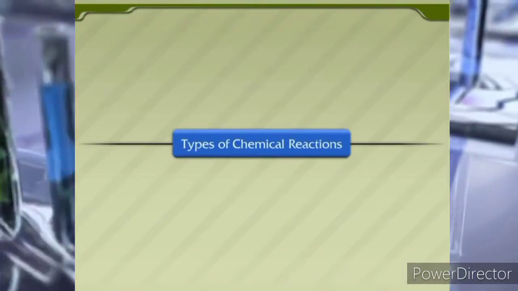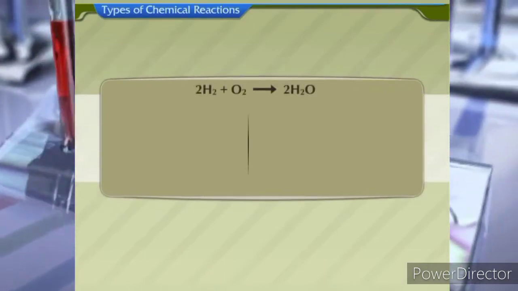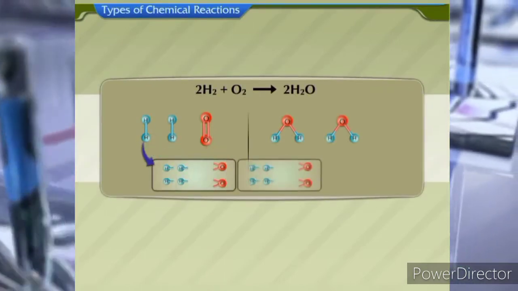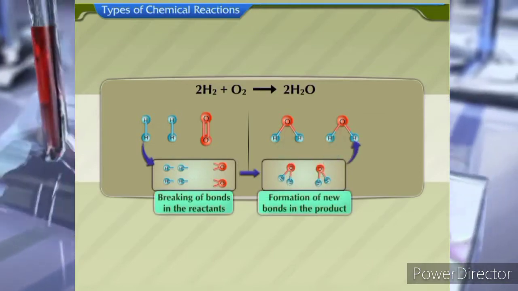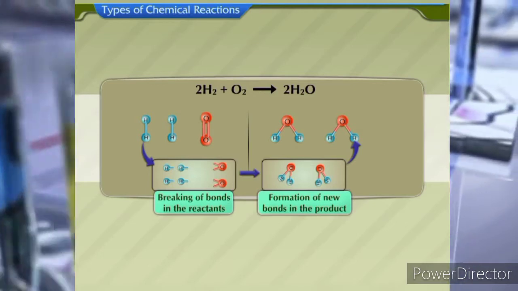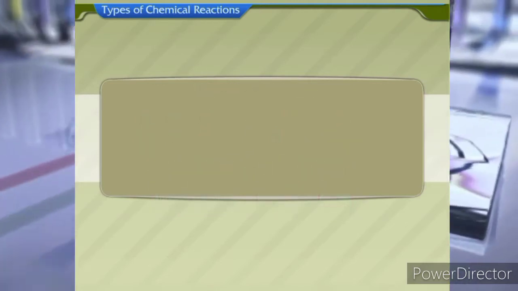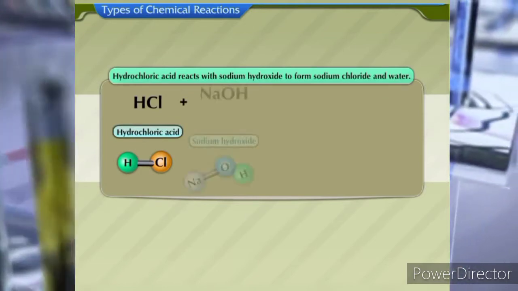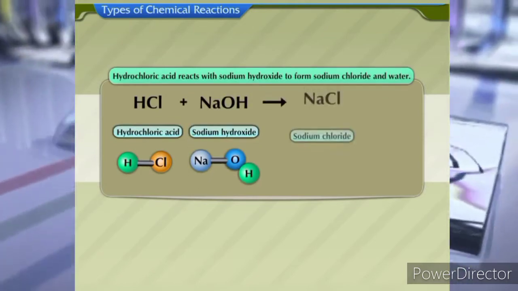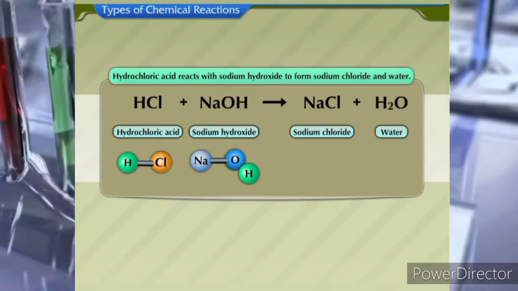Types of chemical reactions. Chemical reactions involve breaking and formation of bonds between atoms to form new substances. For example, hydrochloric acid reacts with sodium hydroxide to form sodium chloride and water.